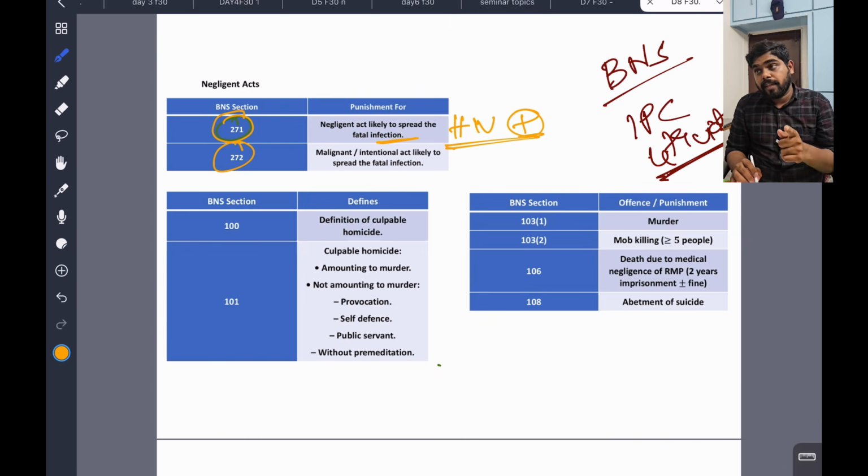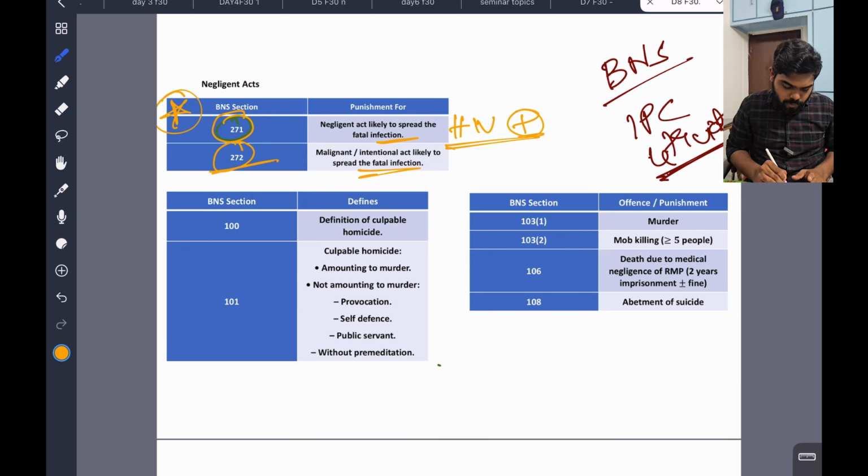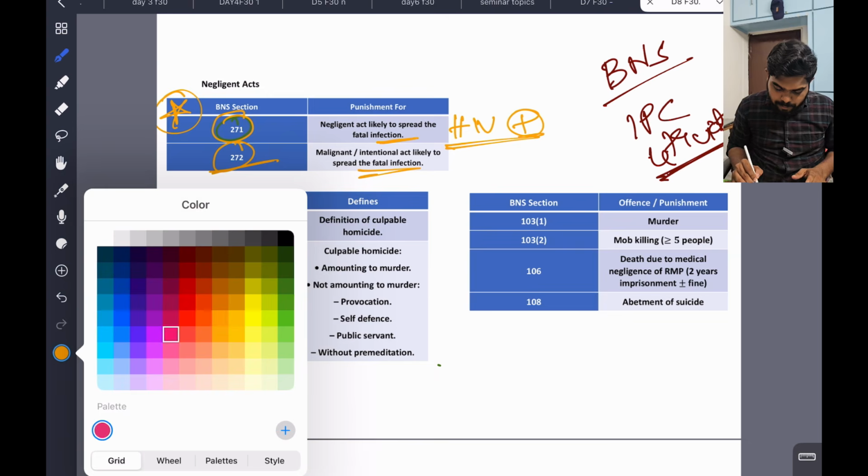If he already knows he is HIV positive and is spreading it, that is a malignant intentional act, and it comes under 272. These are very important. You can expect a question from this also. Okay, clear.